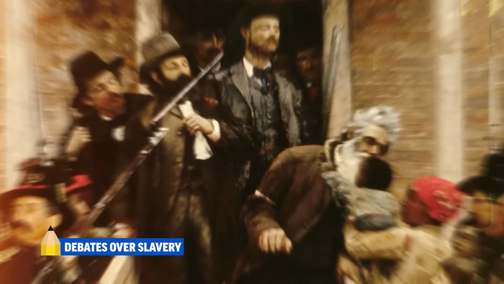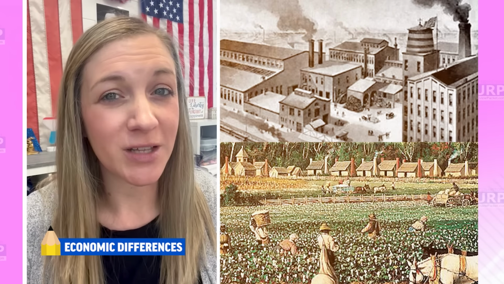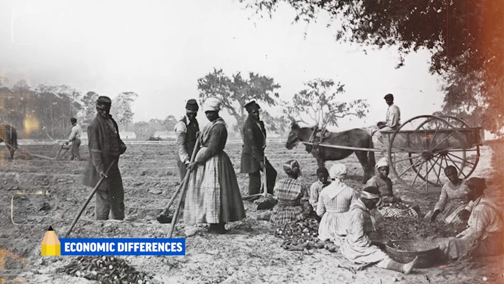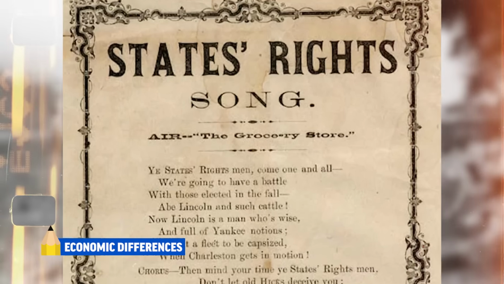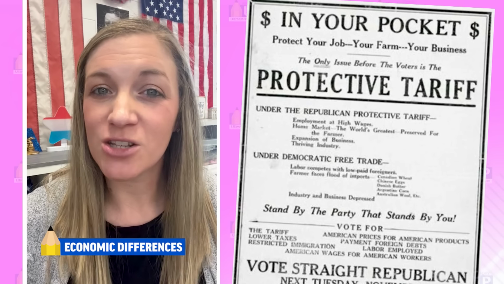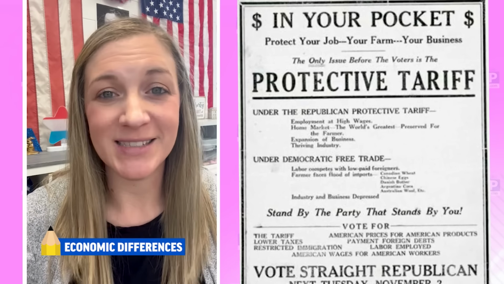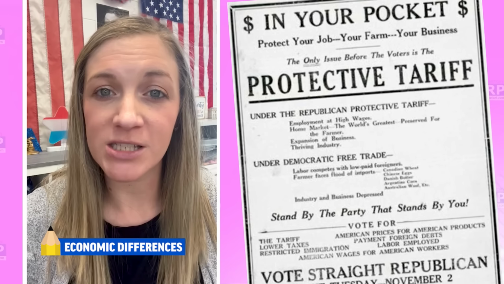And while the North had a diverse economy based on manufacturing and trade, the Southern economy almost exclusively relied on plantation agriculture. This made Southerners unwilling to compromise on the institution of slavery, and they frequently used the states' rights argument. These economic differences also led to debates over tariffs because they helped Northern manufacturing but hurt Southern cotton sales.